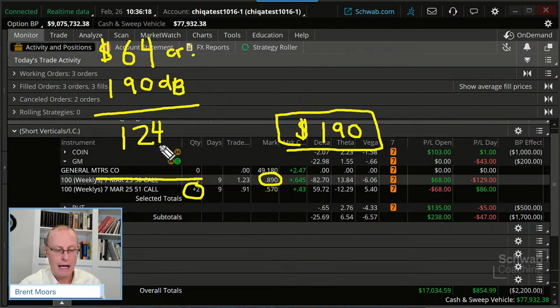And now, of course, we could always look to sell at this point, but we're not looking to sell. We're looking for it to go up. What's the worst this could go down to? Well, this could go down to 0 at this point, right? This could end up out of the money. Or if GM goes way up, the upside is potentially unlimited.